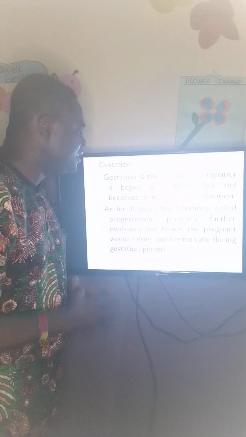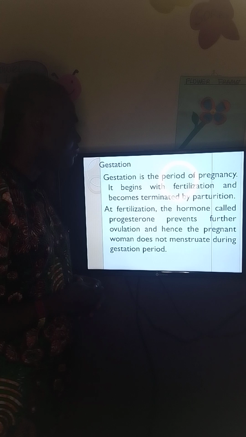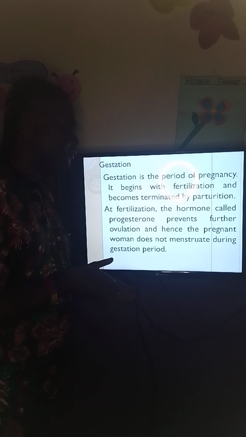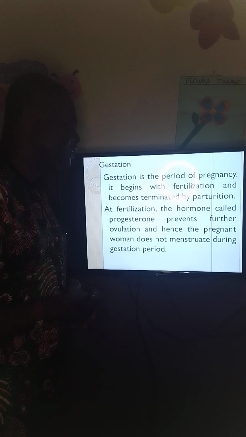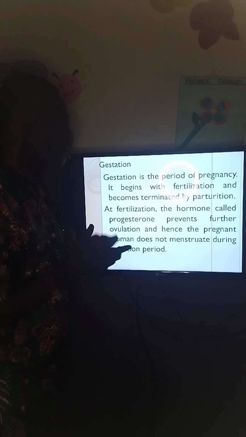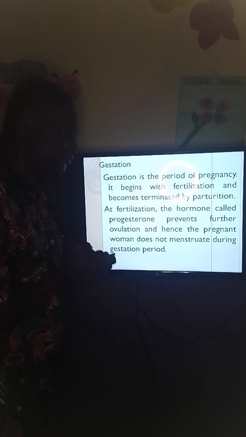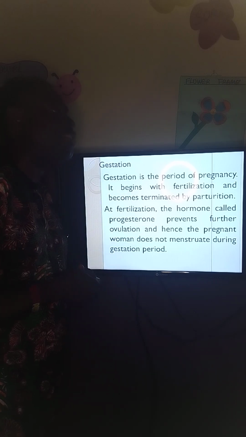Then we have gestation. What is gestation? Gestation is the period of pregnancy. It begins with fertilization and ends with parturition. Parturition means giving birth. Now, at fertilization, the hormone called progesterone prevents further ovulation from taking place. So once one egg has been fertilized, another egg cannot be fertilized.